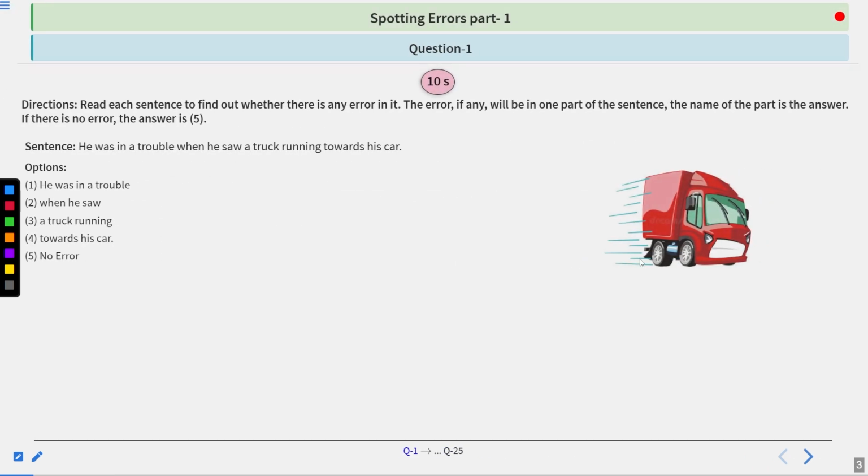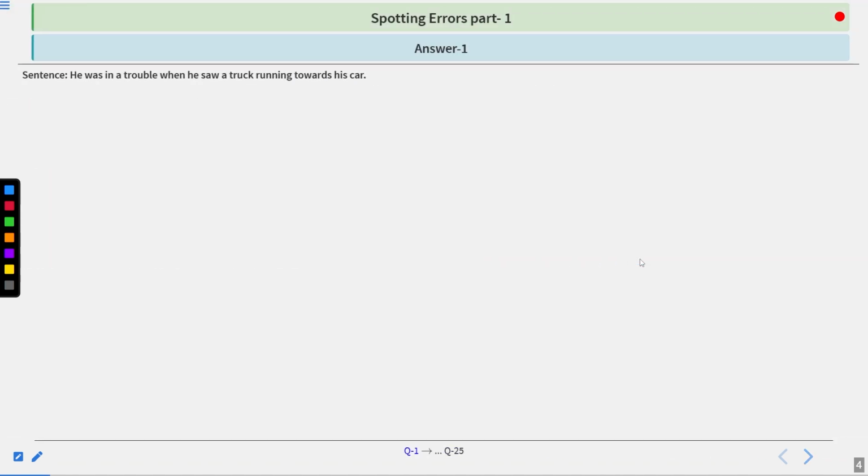Question number 1: He was in a trouble when he saw a truck running towards his car. You have 10 seconds to spot the error. I hope you have found it. Let's look at the explanation and the correct answer. The correct answer is 1.